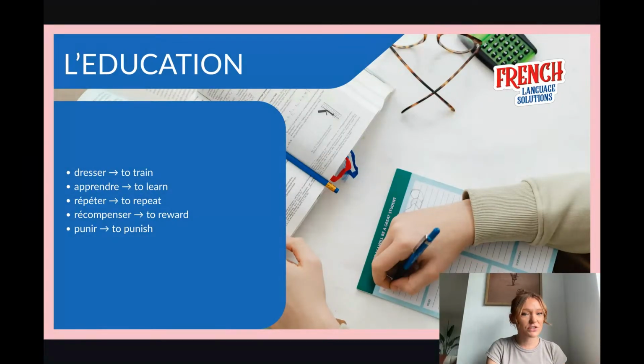Now, l'éducation, the education itself. To train, dresser. To learn, apprendre. To repeat, répéter. Same sound for those three syllables. To reward, récompenser. To punish, punir. Again, dresser, apprendre, répéter, récompenser, punir.